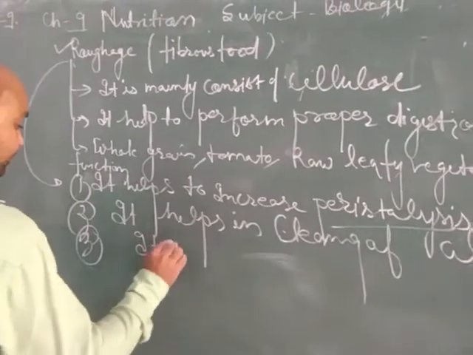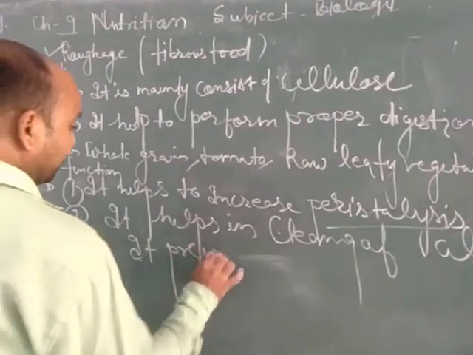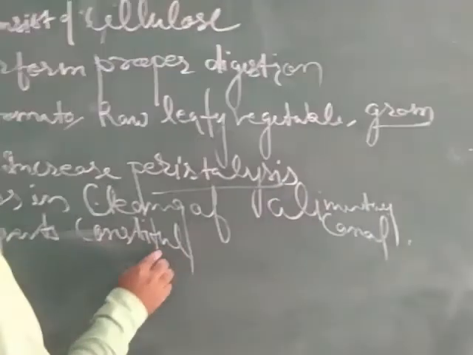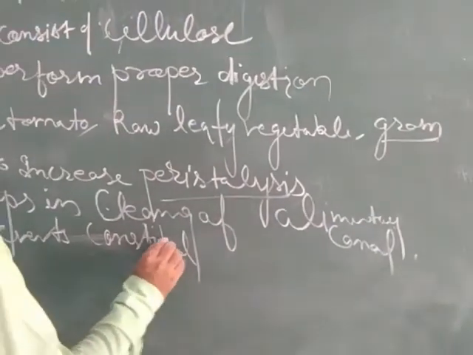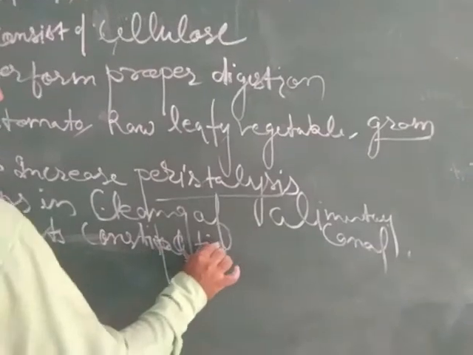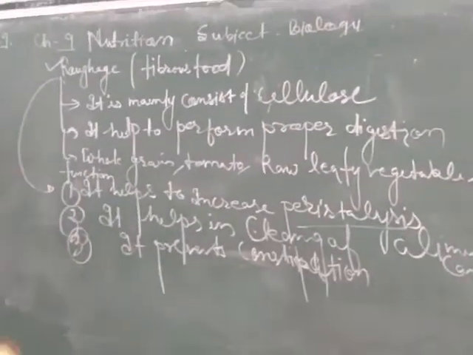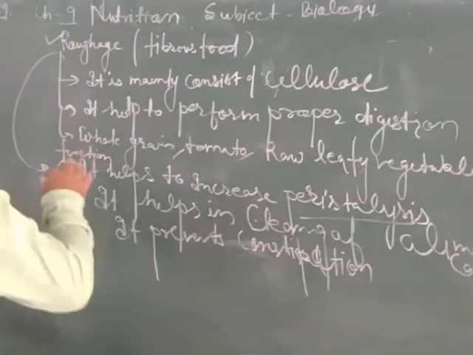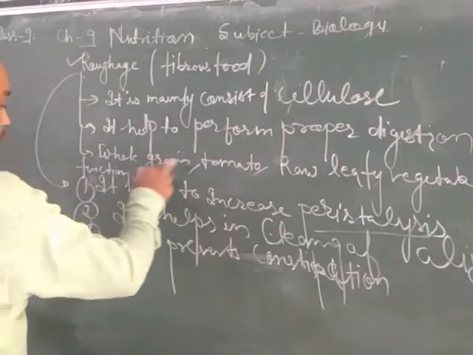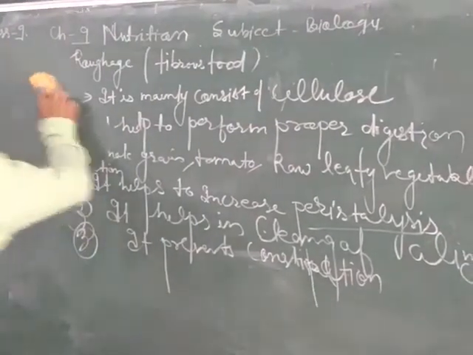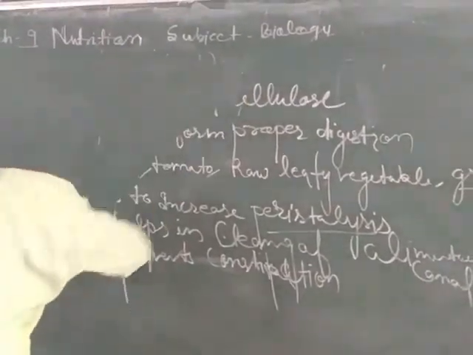It prevents constipation. It is a condition when a person faces difficulty in discharging feces from their body. We again discuss the sources: whole grain, tomato, raw vegetables, generally all contain roughage or fiber that is important for our body.